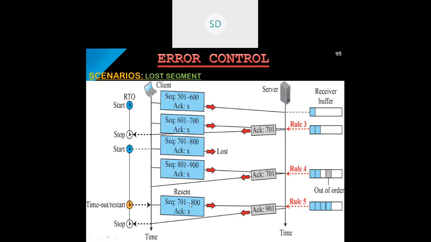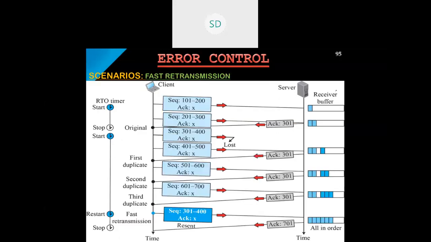During the retransmission of 701 to 800, it has already received the sequence from 801 to 900. Therefore, the next acknowledgement number will be 901. You can look into this buffer, it is in a particular order. So this is about the lost segment. What happens when a lost segment occurs? Fine. And the last scenario is fast retransmission.